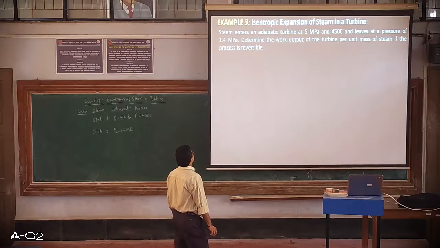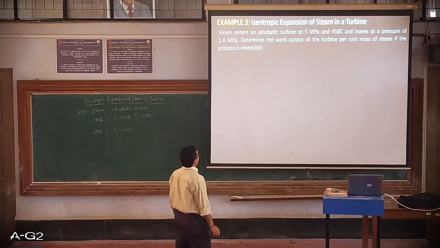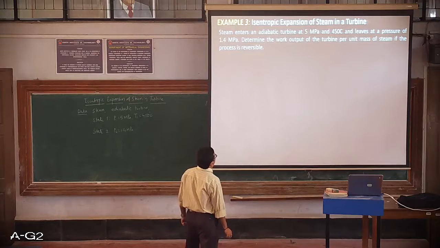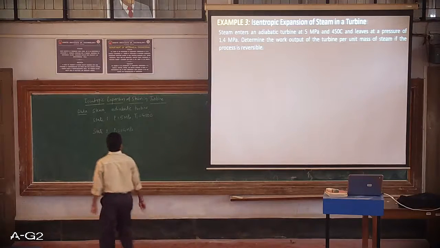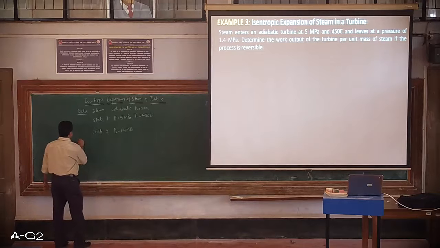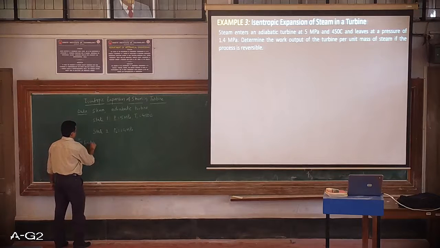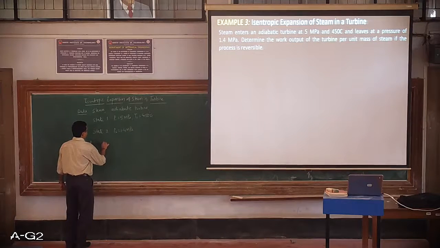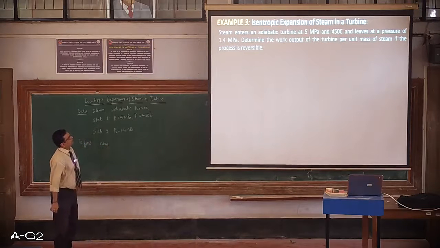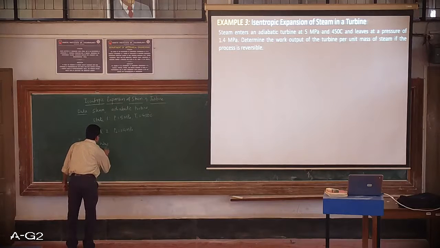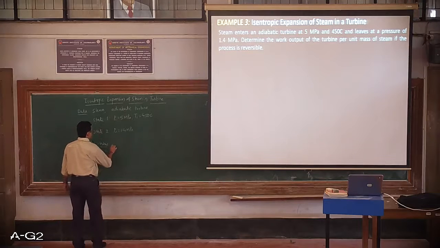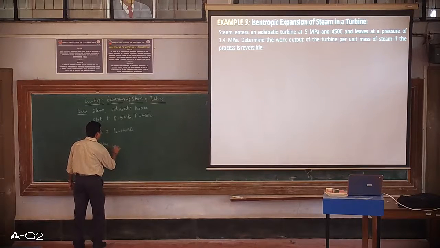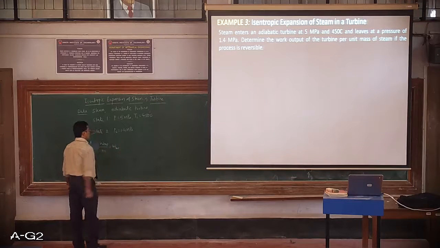Finally, what we have to do is determine the work output of the turbine per unit mass of steam. So the work output to find is per unit mass flow rate. So this is nothing but small w, specific work.